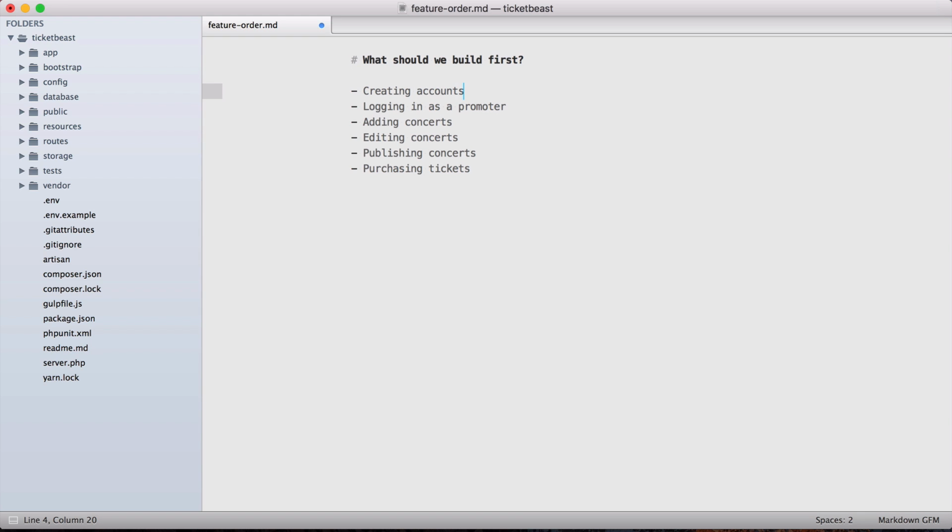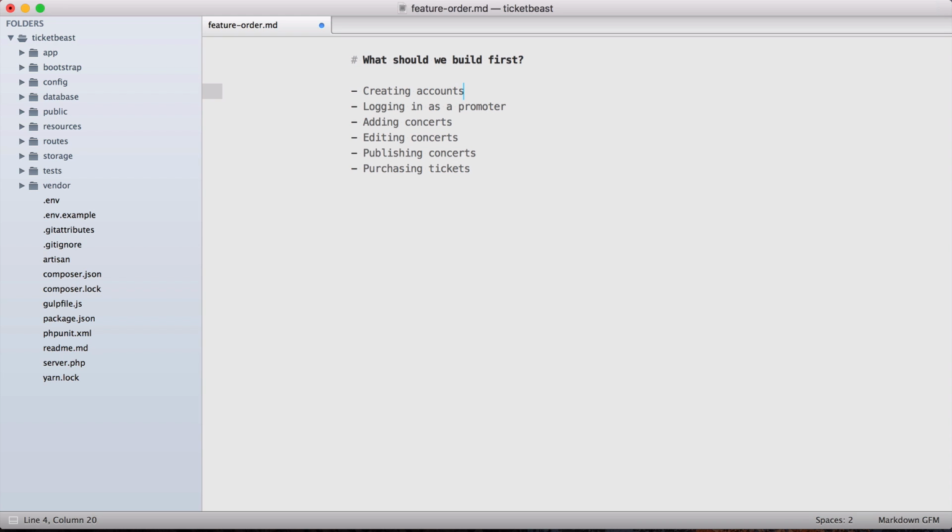And now the tricky thing about this is, with a system like TicketBeast where you can go in and create concerts and start taking people's money, we probably don't want to just open the floodgates and let just anyone use the system to create concerts and take people's money and sell tickets. Because what if some guy just creates a concert for a fake event and people start purchasing tickets and he just keeps all the money and then disappears into the ether?